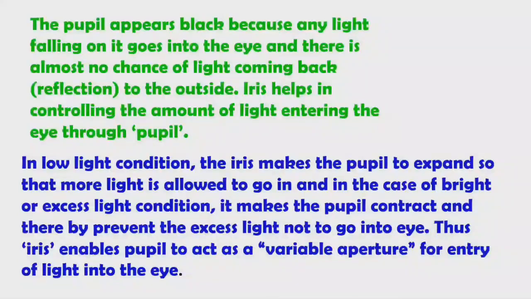Thus, the iris enables the pupil to act as a variable aperture, changing the entry of light into the eye depending on the light condition.